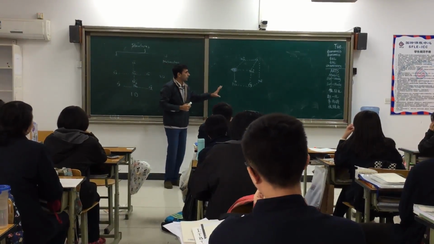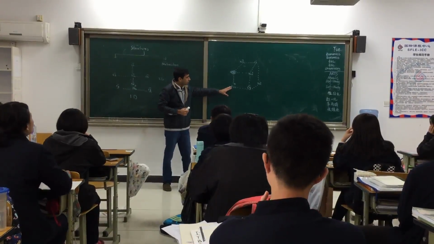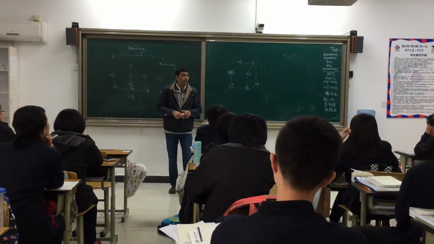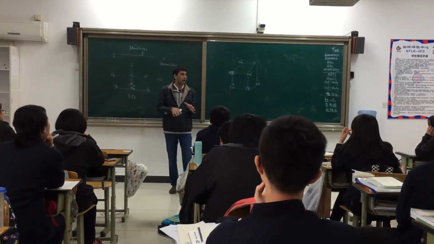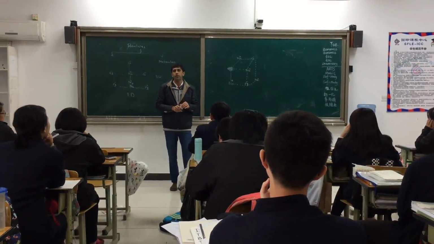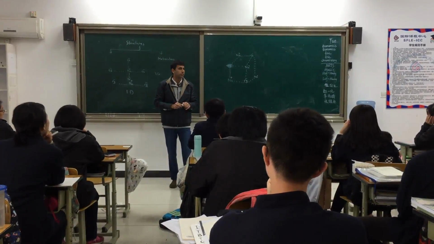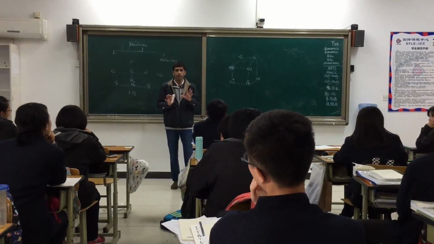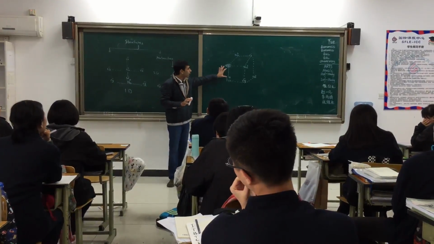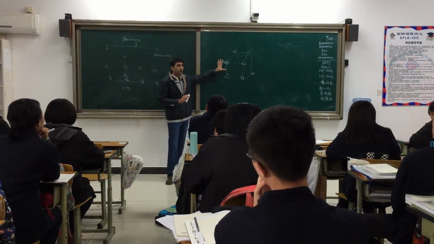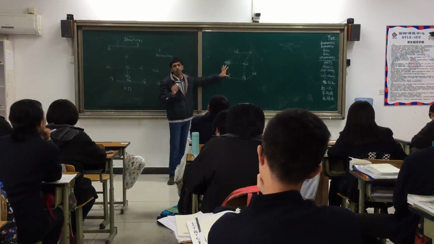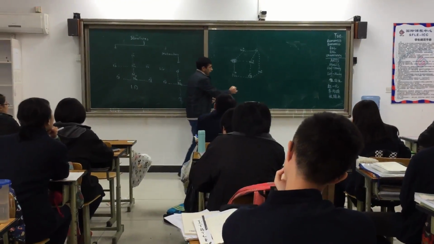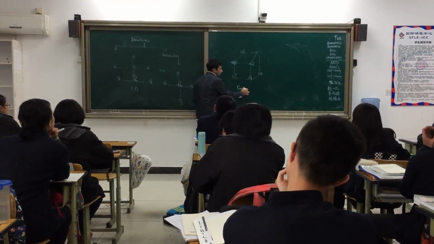This kind of arrangement we call a three-dimensional arrangement. If you look at this cube, in this kind of arrangement every chloride is surrounded by six sodium ions, and every sodium is surrounded by six chloride ions. Is that clear? Do you understand a little bit? So ionic compounds have a three-dimensional arrangement, and this kind of arrangement we call a crystal, or a crystal lattice.